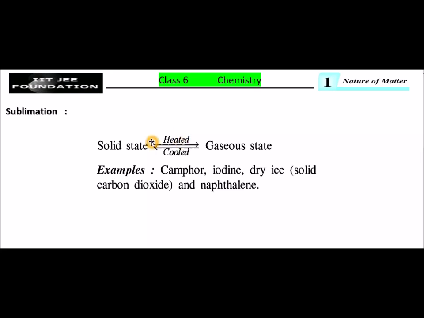This process is called sublimation, and the substances involved in this process are called sublimates. So a solid when heated becomes gas, and a gas when cooled changes directly to solid state. What are the examples? Camphor, iodine, dry ice, that means solid carbon dioxide, and naphthalene.